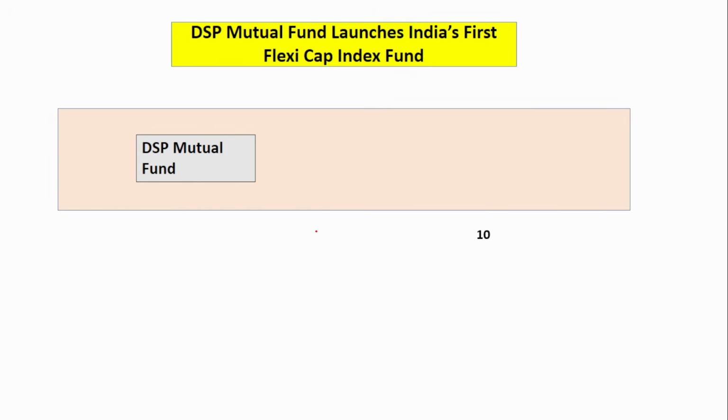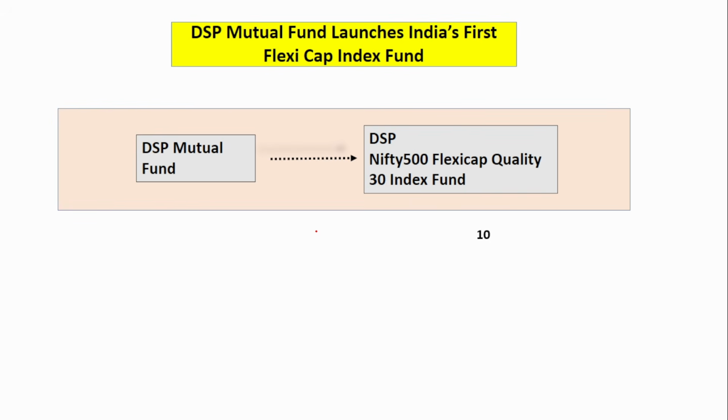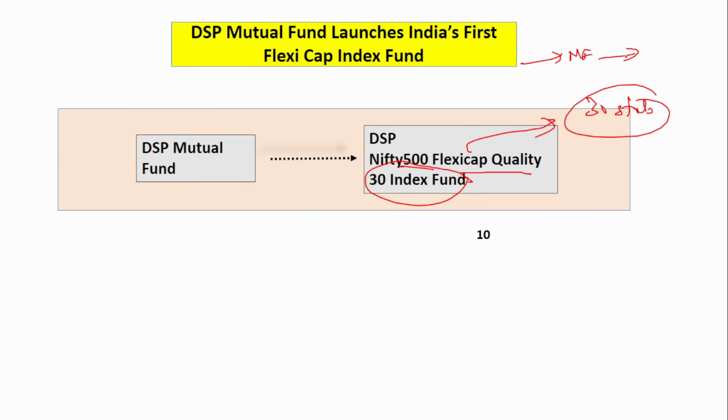Next is DSP Mutual Fund. It has launched a new index fund called the DSP Nifty 500 Flexi Cap Quality 30 Index Fund. This means the fund will be invested in 30 stocks. What is the purpose of a mutual fund? People invest in a mutual fund, and that mutual fund in turn invests in various stocks. People who do not have the money to directly buy any stock can invest in a mutual fund that in turn invests in those stocks. So here, this fund will invest in 30 quality stocks.